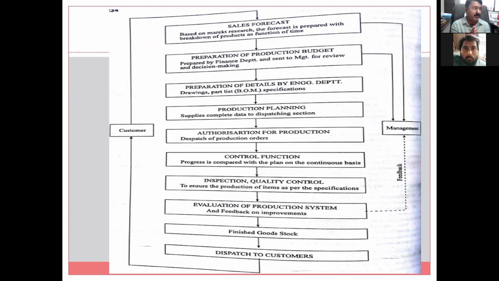Now, the breakdown of the product. The ultimate outcome we want to achieve is 1 lakh bikes, but the bike has different parts. Assume there are 1000 parts in the bike, from small nuts, bolts, screws and springs, whatever. So when which part is required is very important.